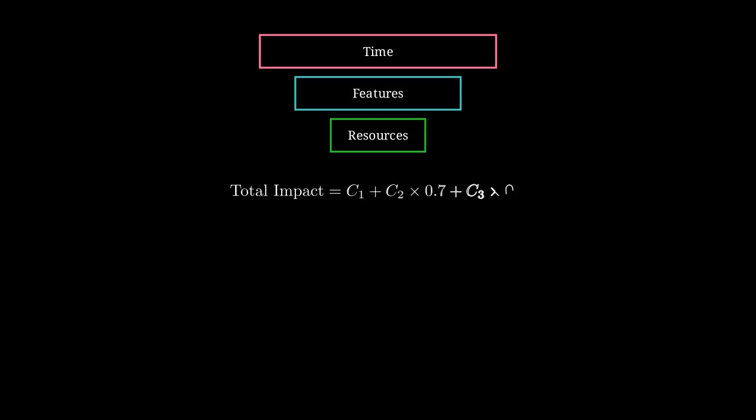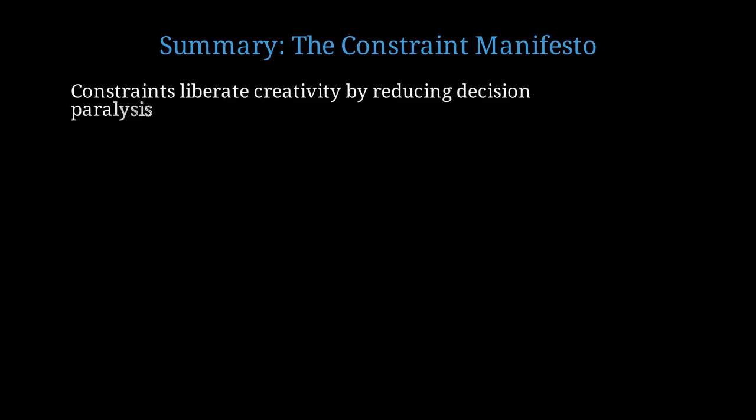Total impact equals first constraint plus 0.7 times second constraint plus 0.5 times third constraint. Each additional constraint has diminishing returns. Let's conclude with a comprehensive summary of constraint-driven innovation principles. First principle. Constraints actually liberate creativity by dramatically reducing decision paralysis and focusing mental energy.